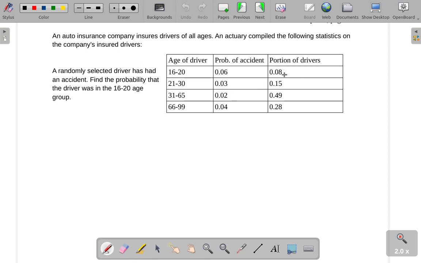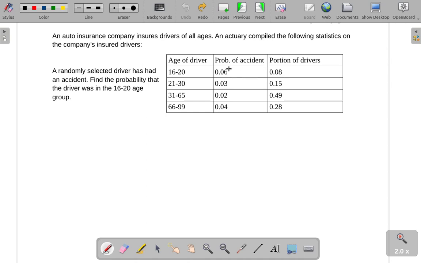But if you look at the probability that this random person is in that age group, only 8% of all drivers out there, according to these statistics, are within this age group. So there's some competing factors. They're more likely to have the accident, but there are fewer of them out there. That sort of thing is what makes this type of question more interesting. So let's define some events.